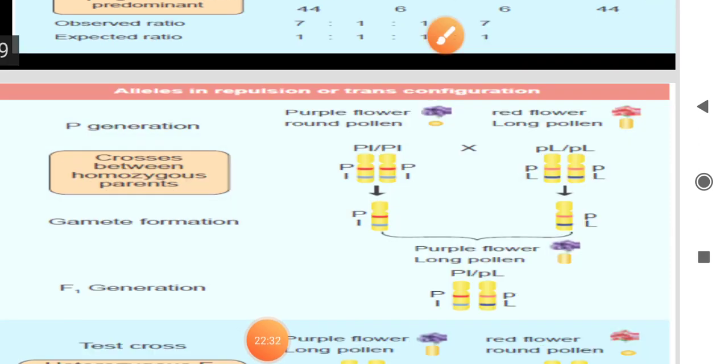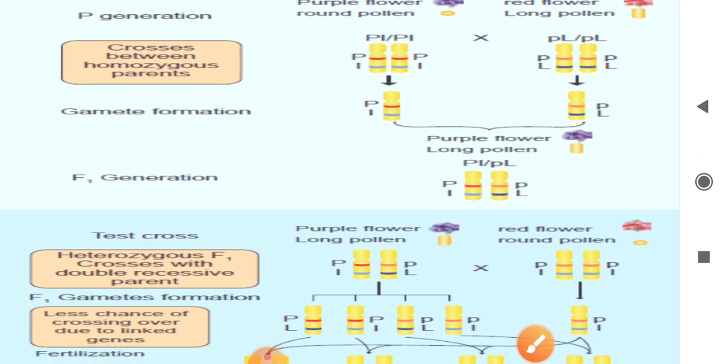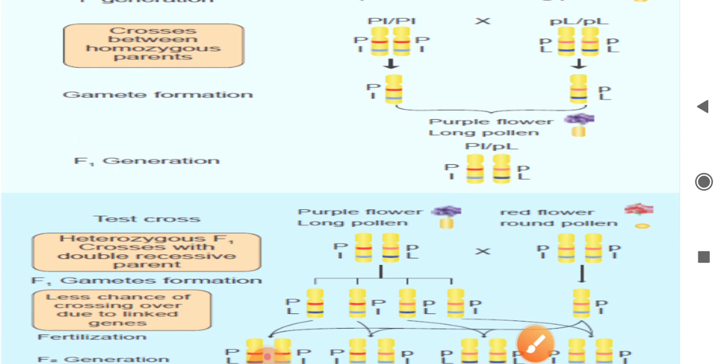Okay, next you see repulsion. Another character is repulsion. Here the two scientists take a different character in the different plant species. Here purple flower round pollen, red flower long pollen. Capital P, small l, capital P, small l, small p, capital L, small l. These two characters are taken, and these two gametes come out from the parents and produce the purple flower with a long pollen. And this is the F1 generation.